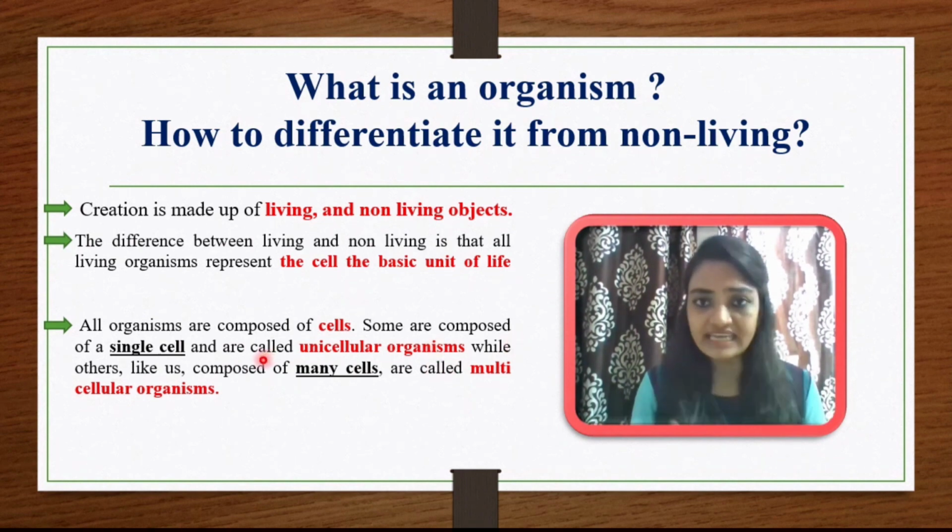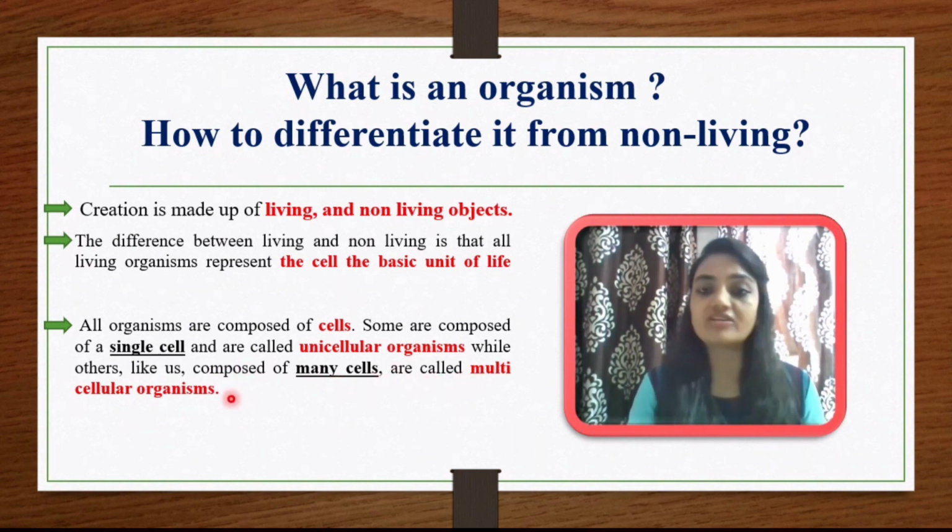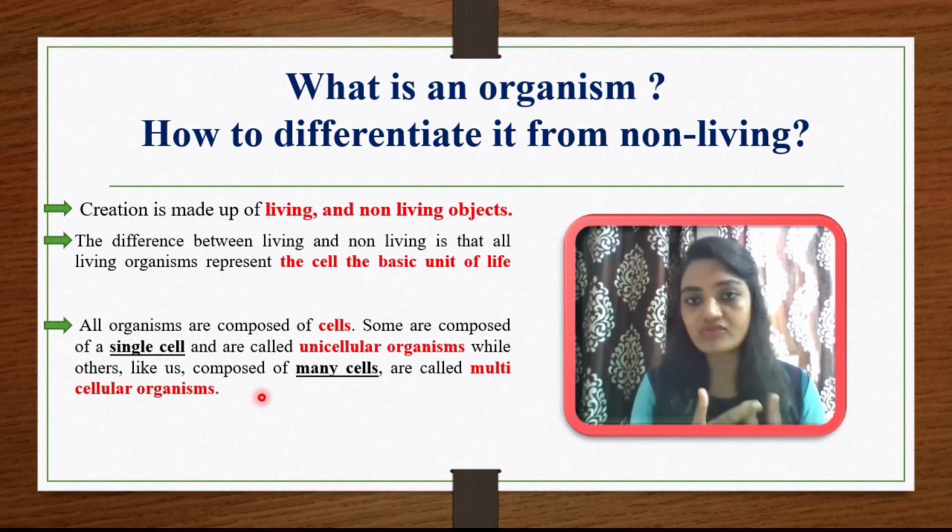Others, like humans, like us, are composed of many cells, thousands and lakhs of cells, and are called multicellular organisms. So living organisms are of two kinds, unicellular and multicellular.